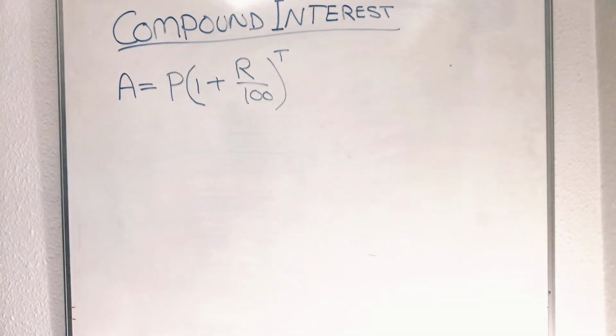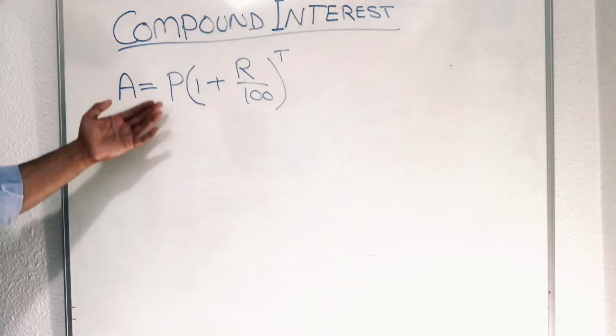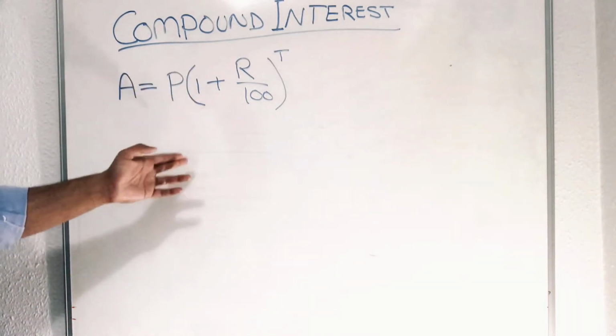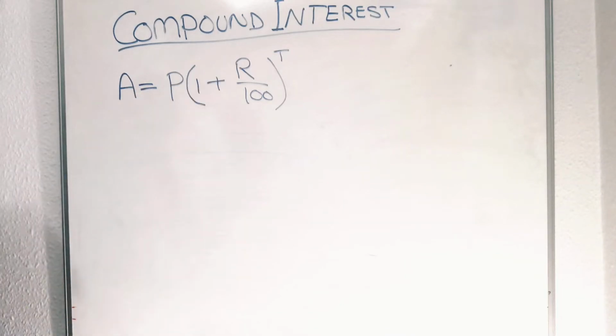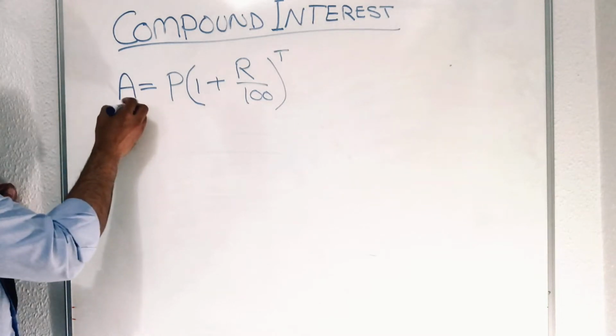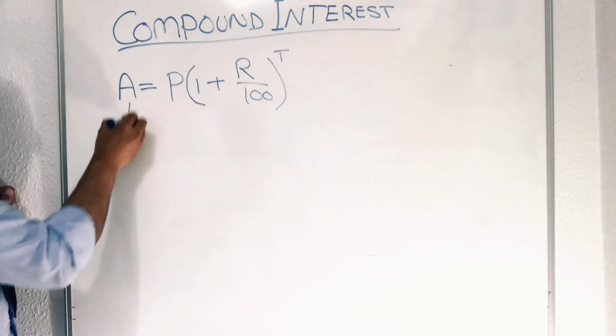So this is the formula: A is equal to P times the whole bracket 1 plus R over 100, to the power T, and T is time. I can write down the values: A is the final value of the investment.